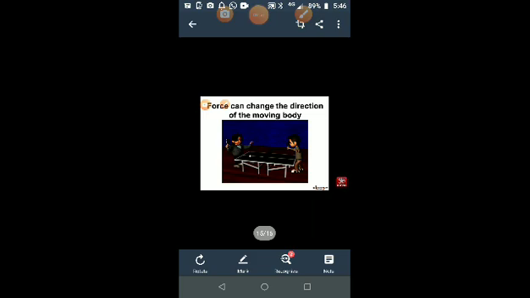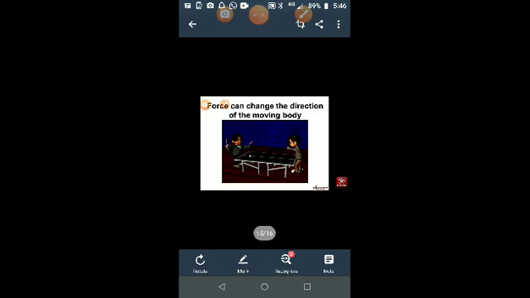One player is standing on this side of the table, and when the ball moves to the opposite side, the other player is standing there, so he will hit the ball. So force can change the direction of the moving body.